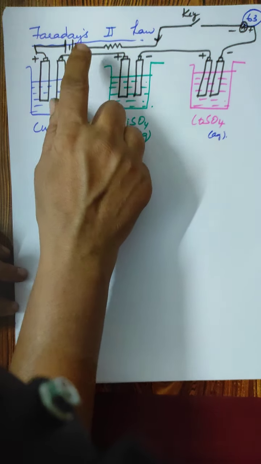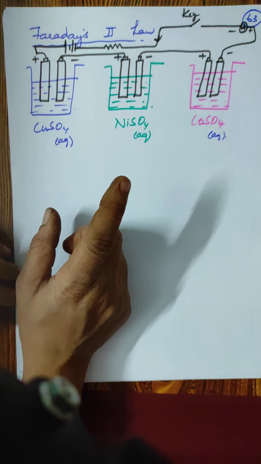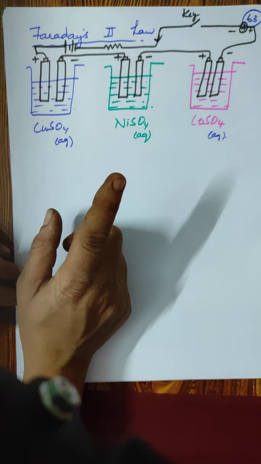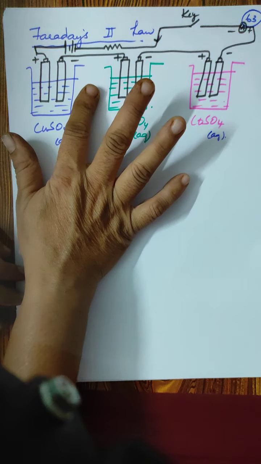Okay, fine. Now let us go to Faraday's second law. So Faraday's first law: the mass of the substance liberated at the electrodes is directly proportional to the quantity of charge passed through the electrolyte. Now here coming to Faraday's second law.